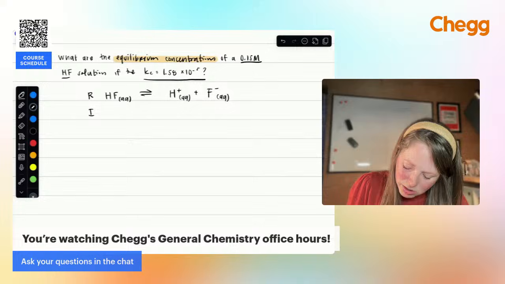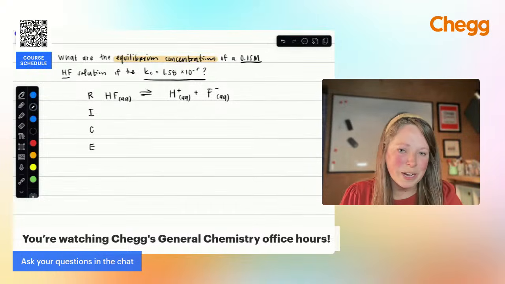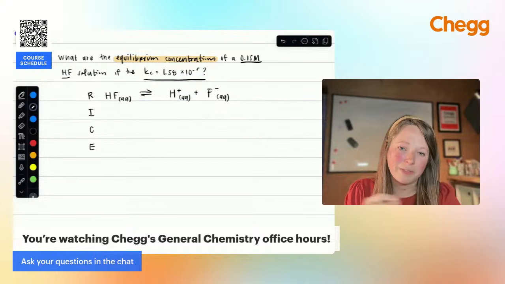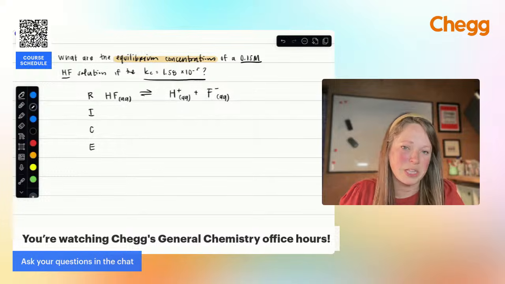I'm going to look at my initial, my change, and my equilibrium. Again, I like to use the RICE table instead of ICE because then you can just have the reaction at the top, and it just makes it easier to keep track of everything that's going on.